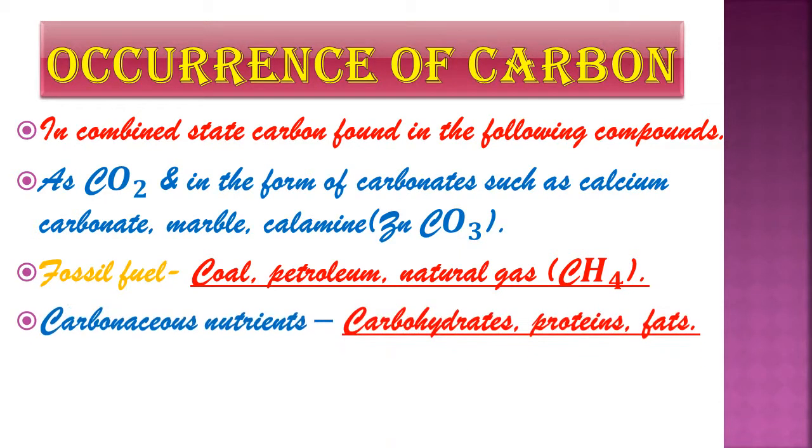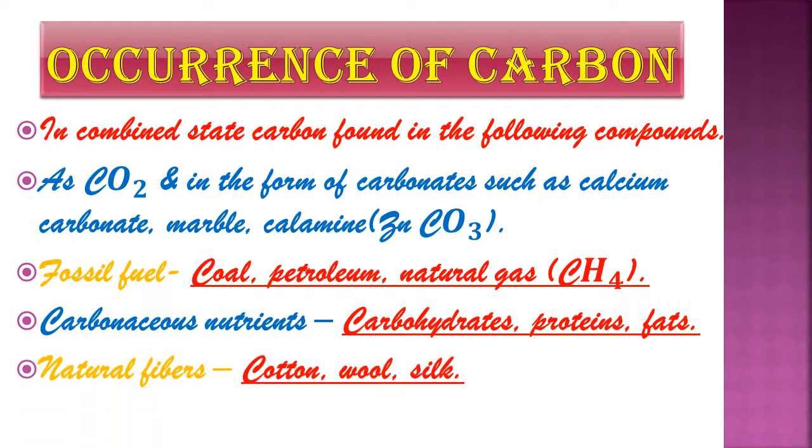Now next is carbonaceous nutrients. These nutrients are present in our body, like carbohydrates, protein and fat. So these nutrients also contain carbon. That means in our body also we contain carbon. Then natural fibers. Examples of natural fibers are cotton, wool and silk. So students, these all are examples of the combined state of carbon. That means here carbon is mixed with other elements to form a compound.